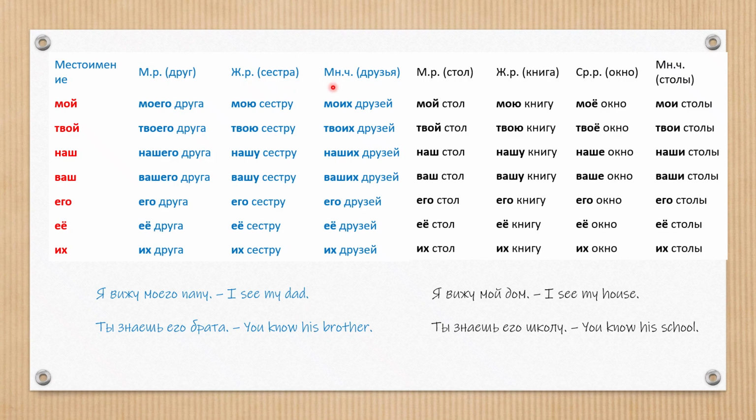So in plural nouns, друзья, friends in plural, моих друзей, твоих друзей, наших друзей, ваших друзей, его друзей, ее друзей, их друзей. As you can see, these three pronouns never change. So for inanimate objects, стол, table. In masculine gender, мой стол, твой стол, наш стол, ваш стол, его стол, ее стол, их стол. As you can see, in this case, all pronouns stay the same as in nominative case.